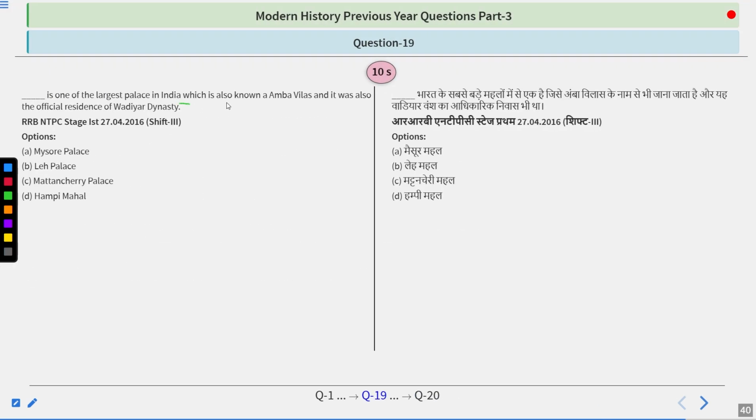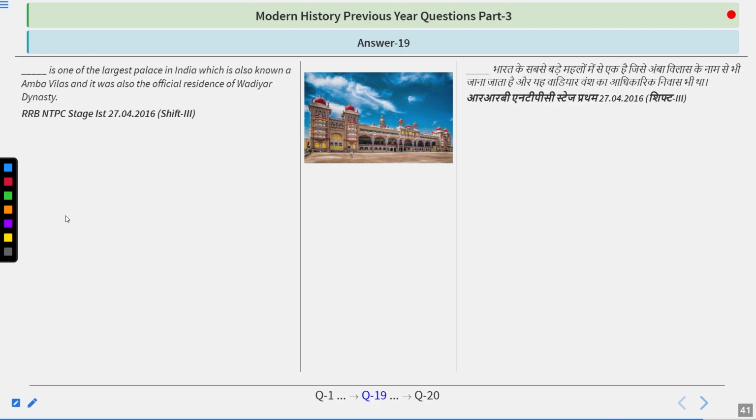This is one of the largest palaces in India, which is also known as Amba Vilas, and it was also the official residence of the Wadiyar dynasty. Options are Mysore Palace, Leh Palace, Matanchari Palace, or Hampi Mahal. So try to find out the answer. And I guess you have heard about it, and you must have seen it in a lot of photos and films and all that. So the answer is Mysore Palace.